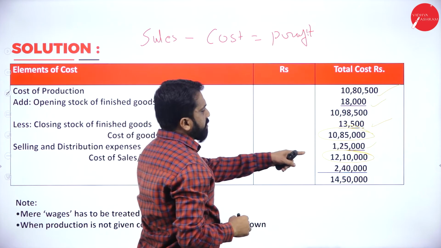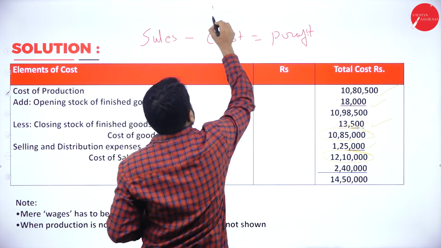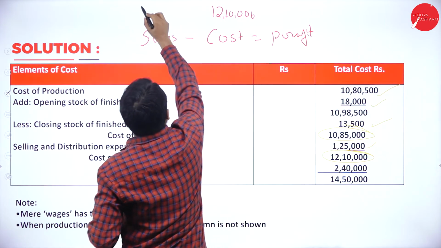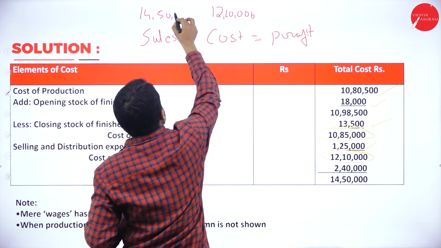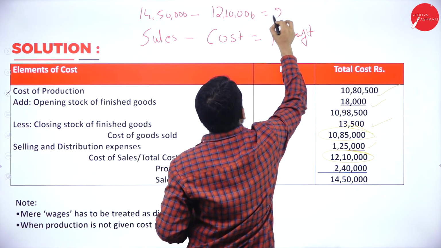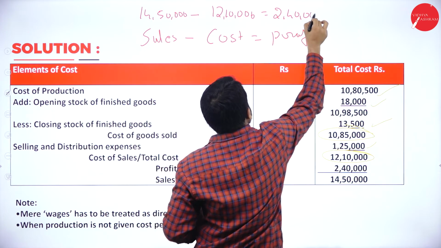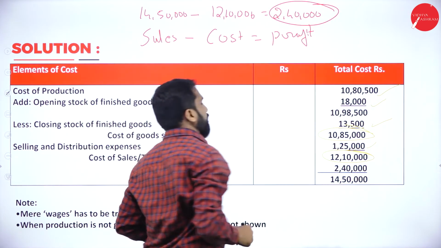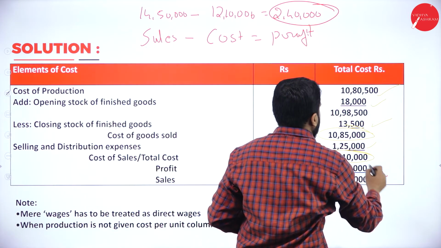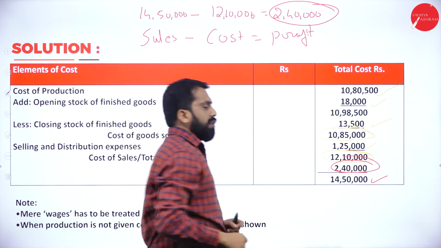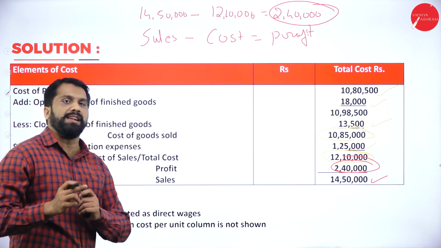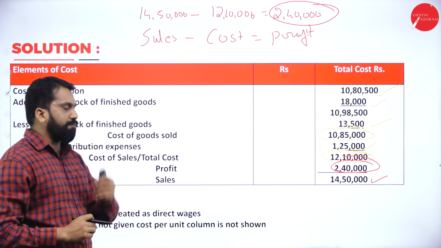So, what is your cost? 12,10,000. What is your sales? 14,50,000. If you minus, your answer will be 2,40,000. 14,50,000 minus 12,10,000, you got 2,40,000. This is your profit.